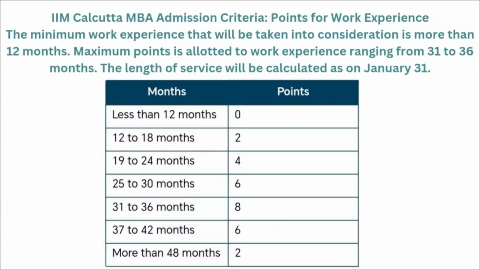And in terms of work experience also, if you have 12 to 18 months of work experience, then you will be given 2 points. For 19 to 24 months, you will be given 4 points. For 25 to 30 months, you will be given 6 points. For 31 to 36, you will be given 8 points. And for 37 to 42, you will be given 6 points. And if you have more than 48 months, then you will be given 2 points.